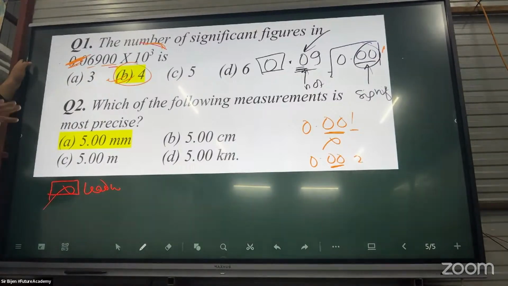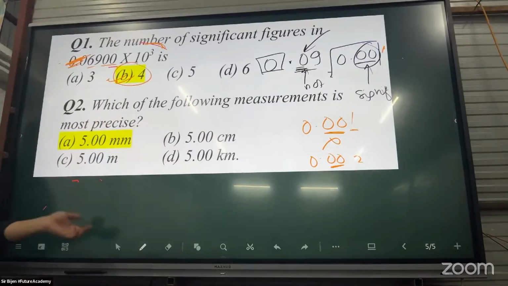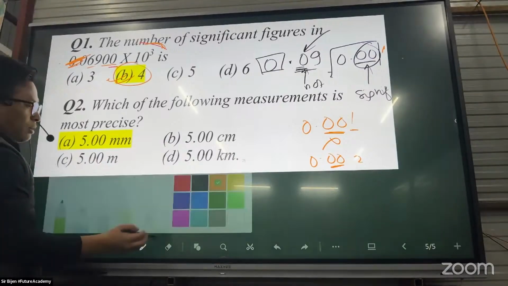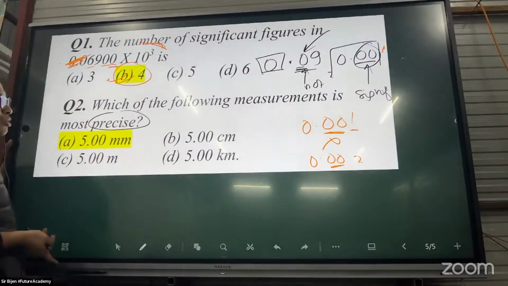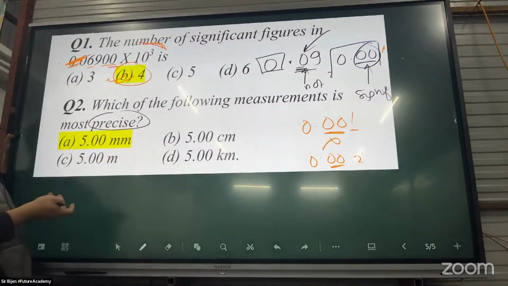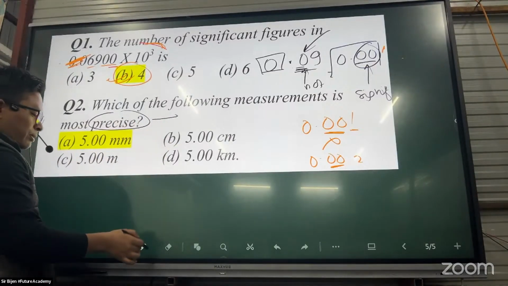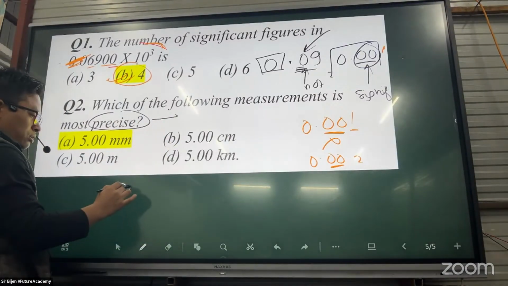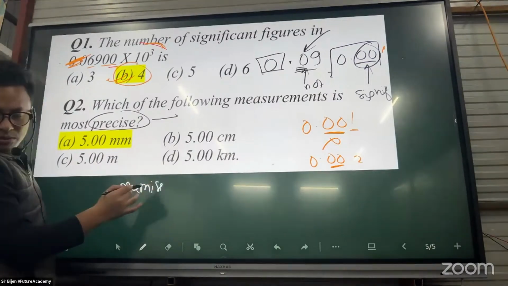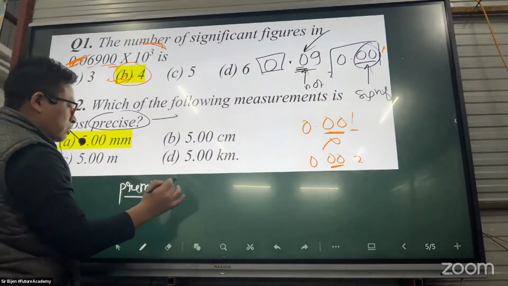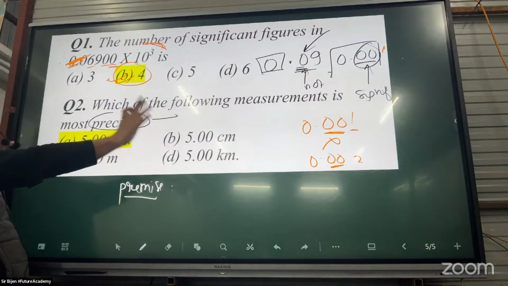Which of the following measurements is most precise? What is the meaning of precise and accurate? Very good.